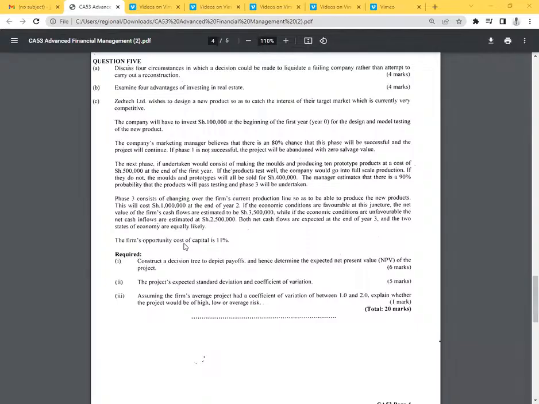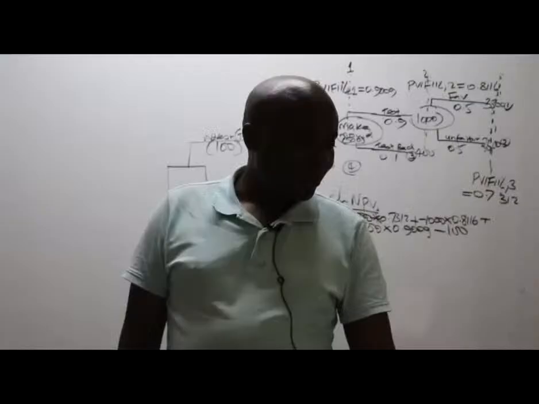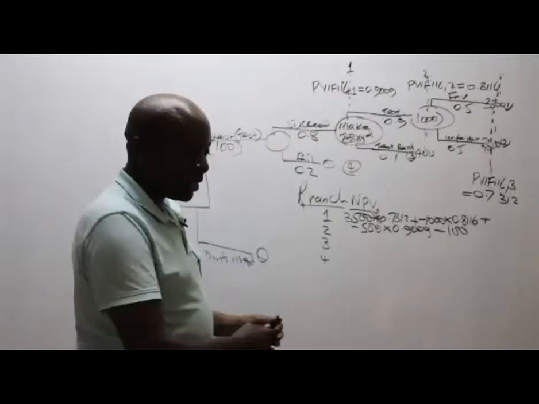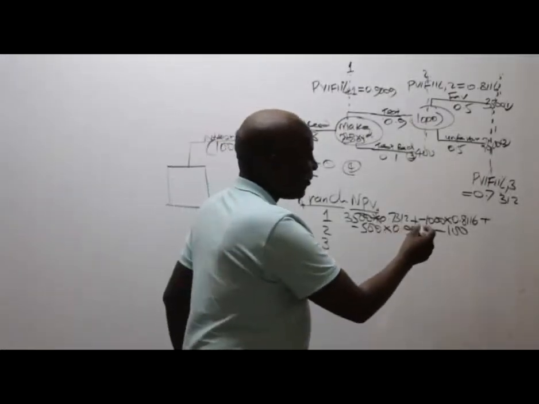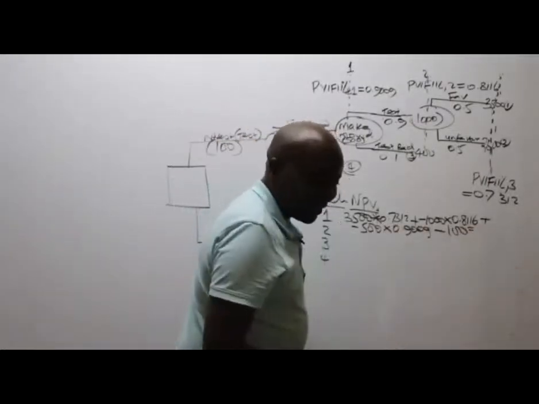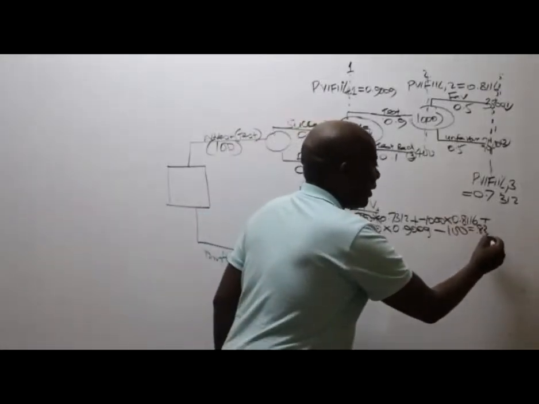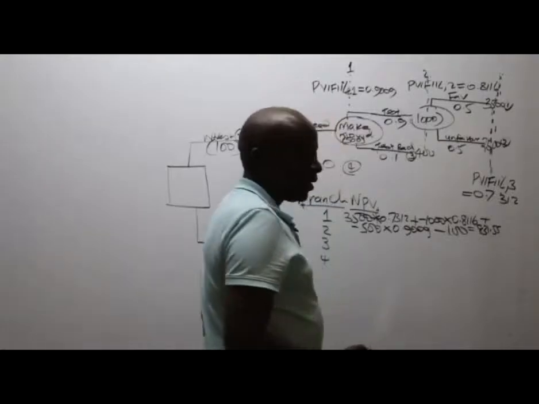The firm's opportunity cost of capital is 11%. Great. So I hope, Rebecca, you've seen that. So what figure are we getting here, very fast, for branch number 1? 831.55. Thank you very much. 831.55.